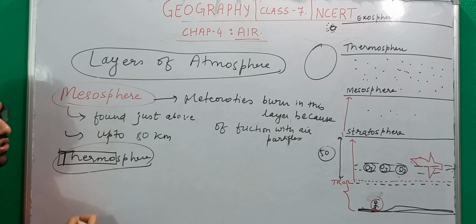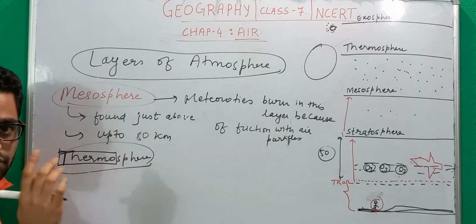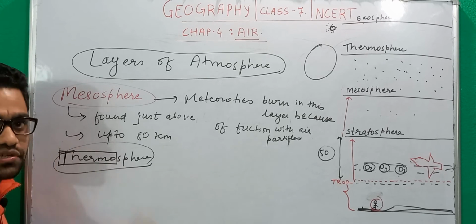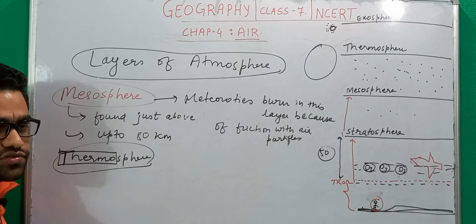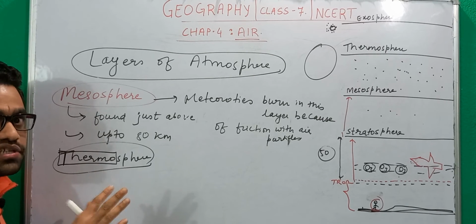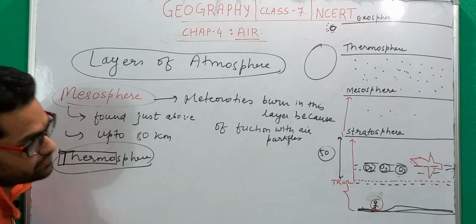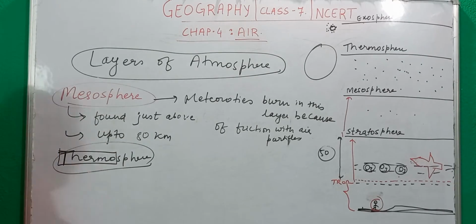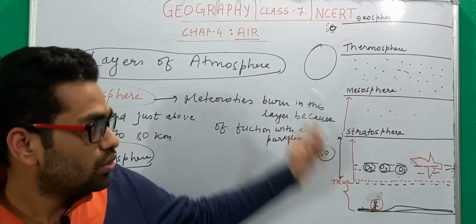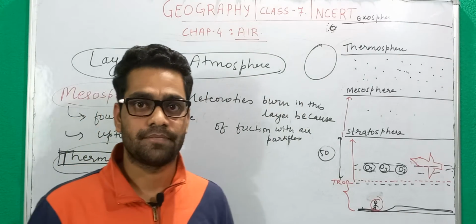Thermosphere, the word thermo, what does this mean? Thermal is a word which relates to the degree of hotness or coolness, that is temperature. So thermosphere is also something which has to do with temperature. The interesting fact about thermosphere is that, as I said at the beginning of this lecture, as you go up, the temperature goes down.